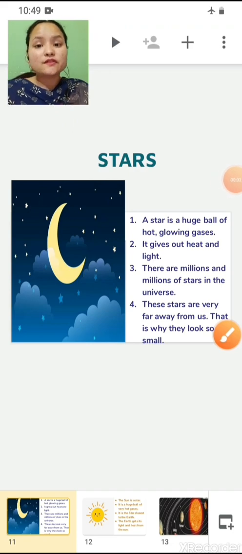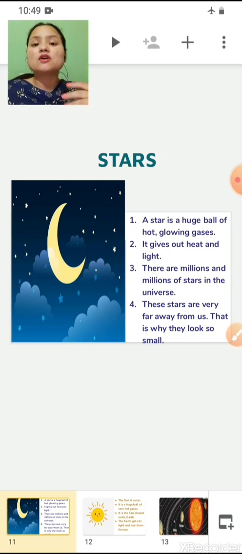So children, in the video you heard the word galaxy. As I have told you in the beginning, the universe contains millions and billions of galaxies. In those groups, one is our galaxy, and the name of our galaxy is the Milky Way galaxy, where the solar system is, and in the solar system planet Earth is. And the Milky Way galaxy contains more than 1,000 stars, and one of the most important stars is the Sun. Okay, the Sun is the most important star in the Milky Way galaxy.